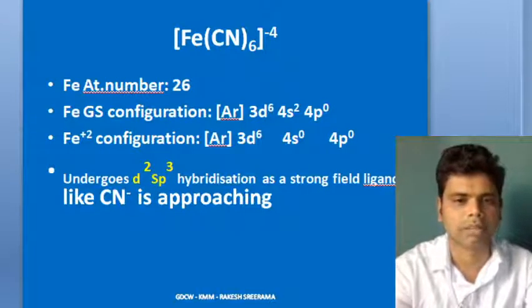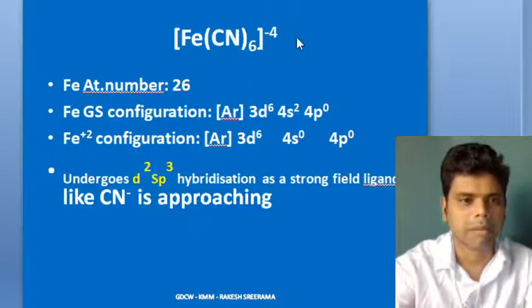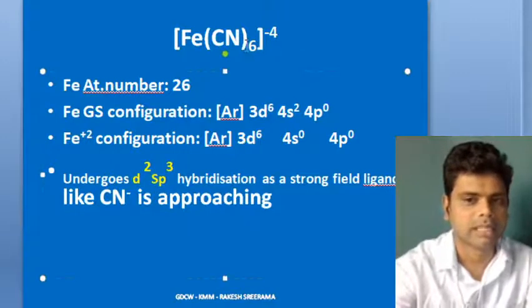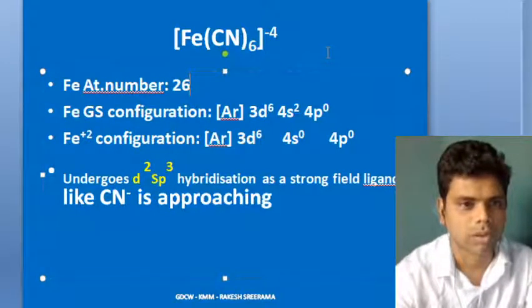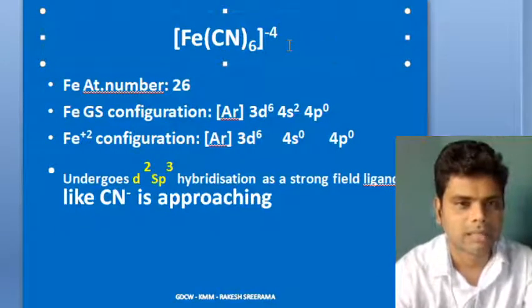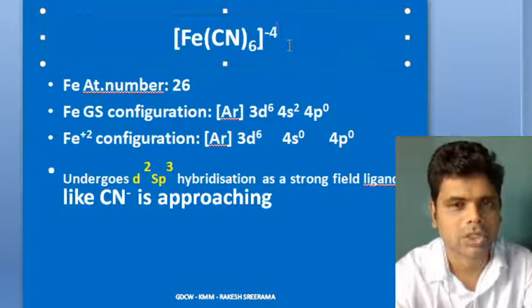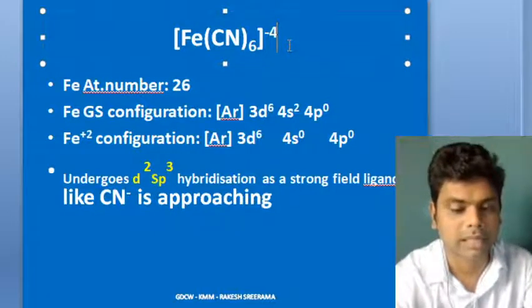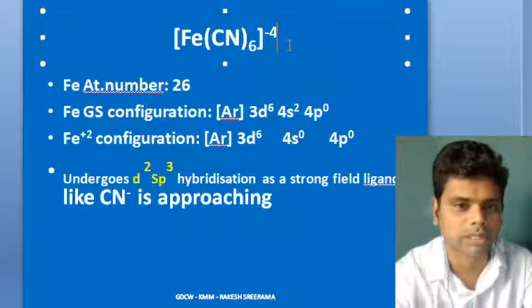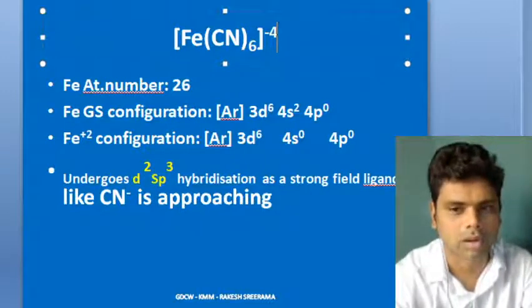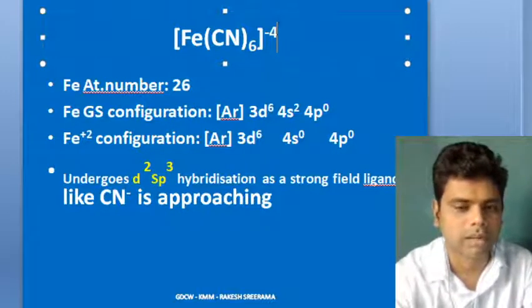How will you name this complex, Fe(CN)6 minus 4? Hexacyanoferrate(II) complex. Earlier it was hexacyanoferrate(III) complex, now it is hexacyanoferrate(II). And let's go for the structure. How will you determine its geometry and all?